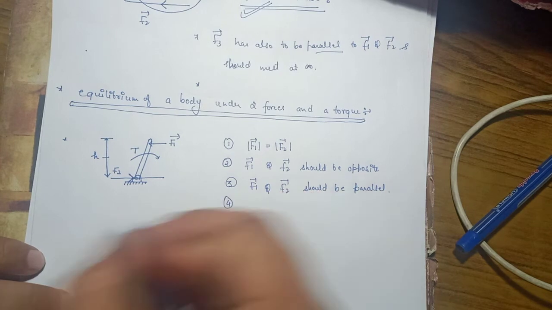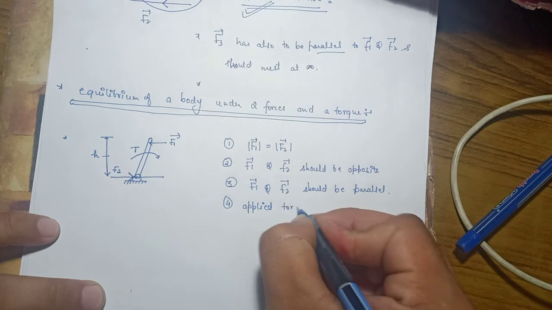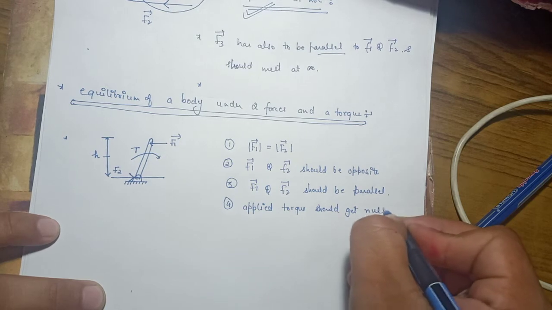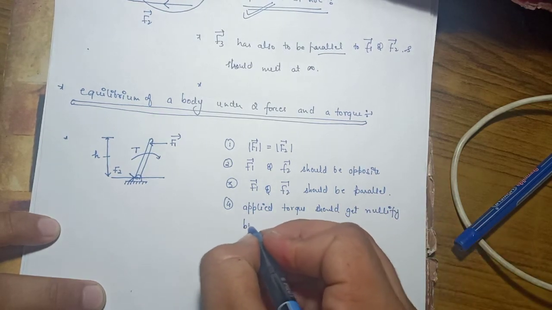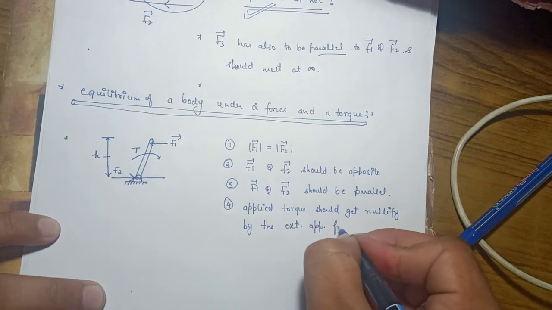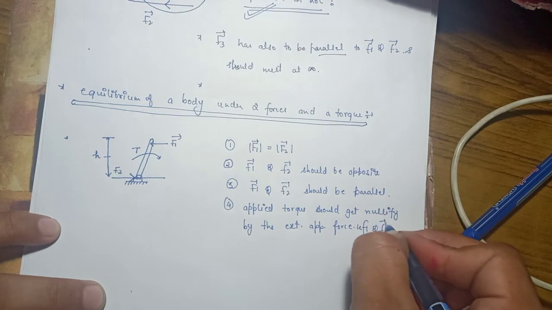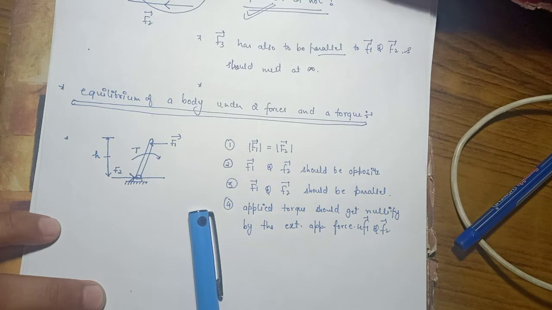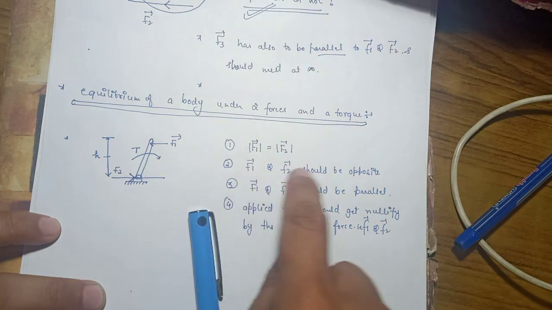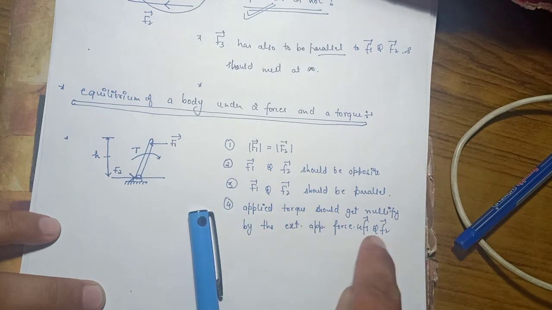And the fourth important condition: the applied torque should get nullified by the externally applied force. That is F1 and F2. See, what I'm trying to say is, F1 should be equal to F2, F1 and F2 should be opposite, F1 and F2 should be parallel, and the applied torque should get nullified by the externally applied force.